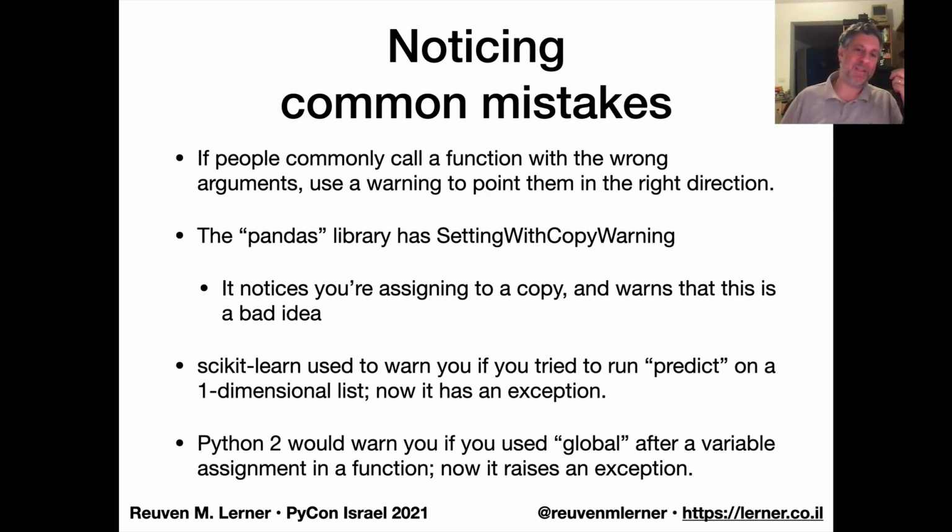Similarly, and even further back in the past, Python 2 would warn you if you use global after a variable assignment in a function. So if I open my function, I say x = 5, then global x, Python was like, what do you want me to do with this? It would keep it as global, but it would get upset. And nowadays, you actually cannot do that. You get an error. And so I would say these last two examples are perfect examples of where warnings were a good idea. Because basically what it means is we're telling people this is going to change. You are going to suffer. And so, here's how you can deal with it. And so afterwards, after giving the warning for a while, then it became a fatal error.